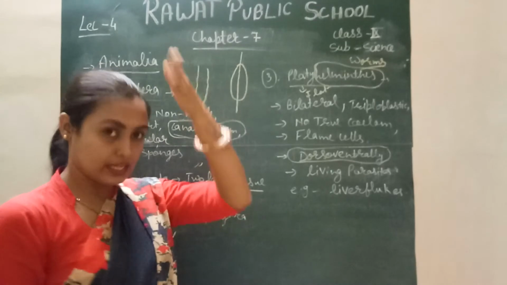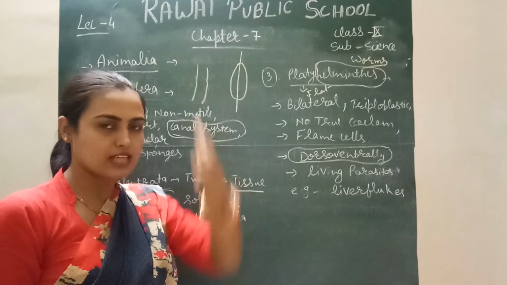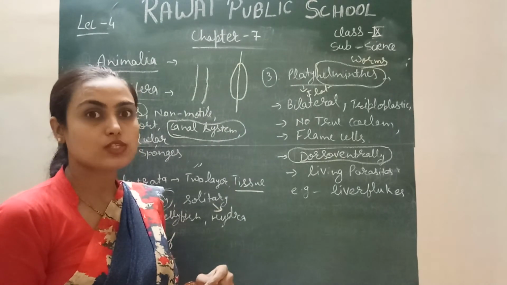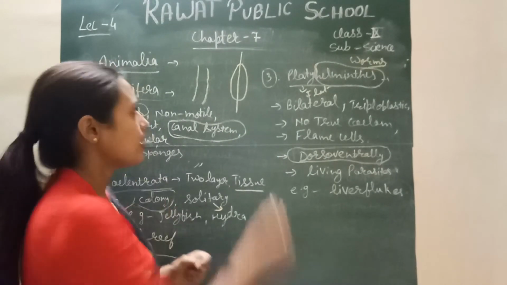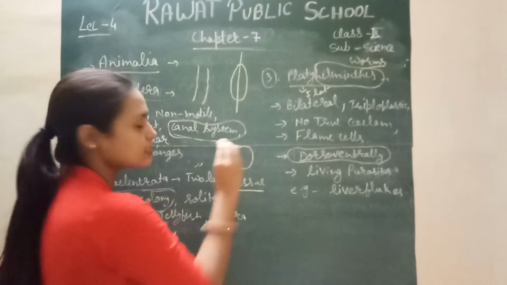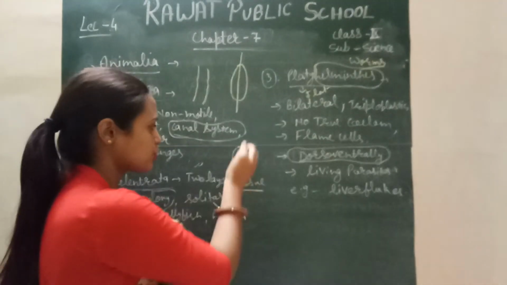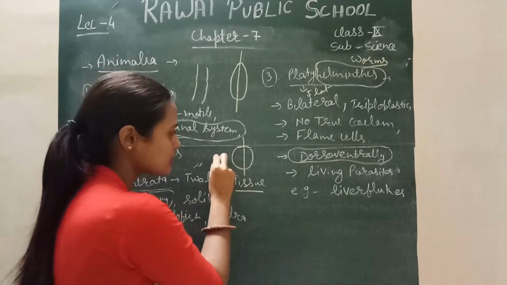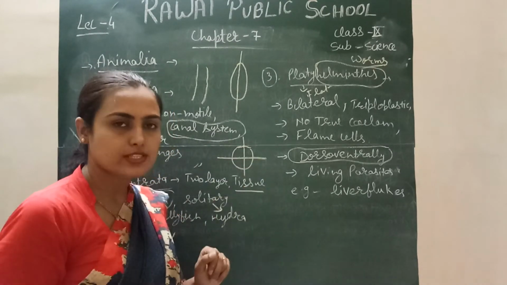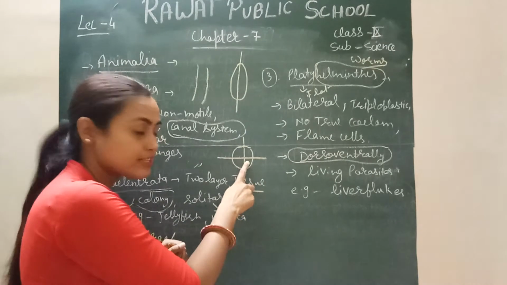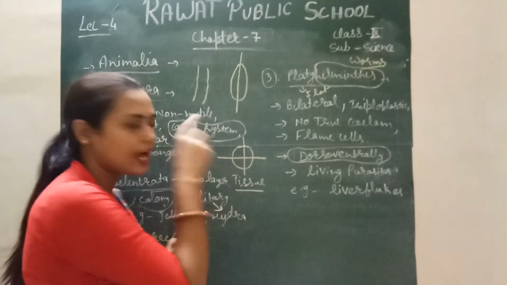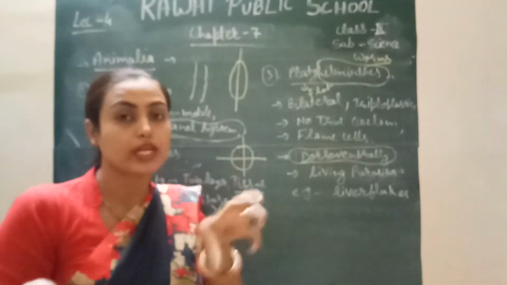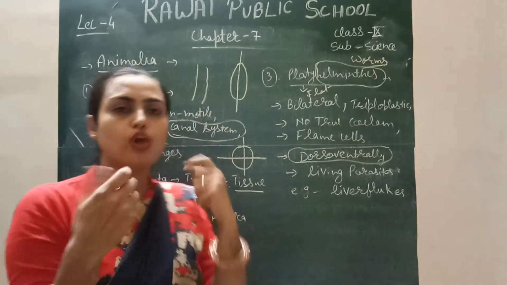When I cut it in the transverse section, the animal is divided into two equal halves. This is called bilateral structure. If the structure of an animal is of this kind of shape, and when I cut it in the transverse as well as vertical or horizontal section, it is divided into four equal parts, this kind of symmetry is called radial symmetry. Radial means four equal halves. Bilateral means only two equal halves.